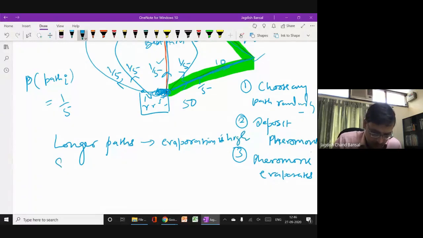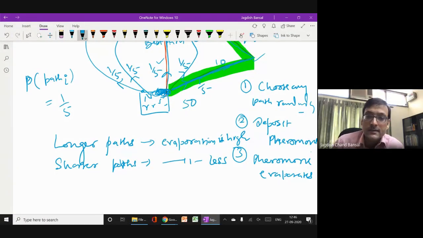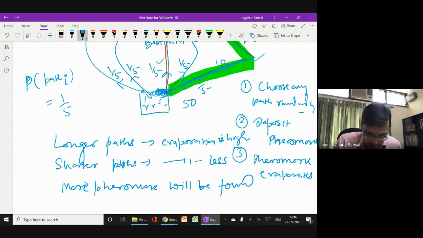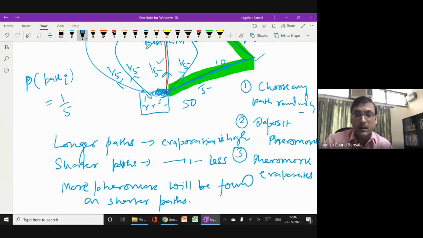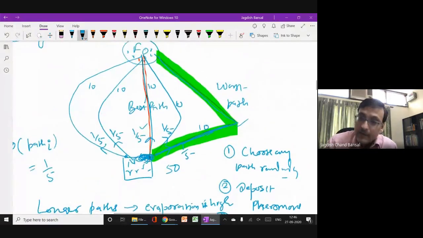Right? And on shorter paths, vice versa, evaporation is less. Shorter path, evaporation is less. It means the concentration of pheromone is more. Means more pheromone will be found on shorter paths. I hope I'm okay here. That you will find more pheromone on the shorter paths.